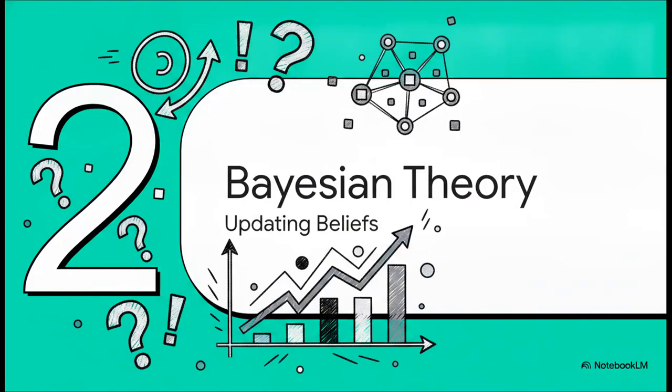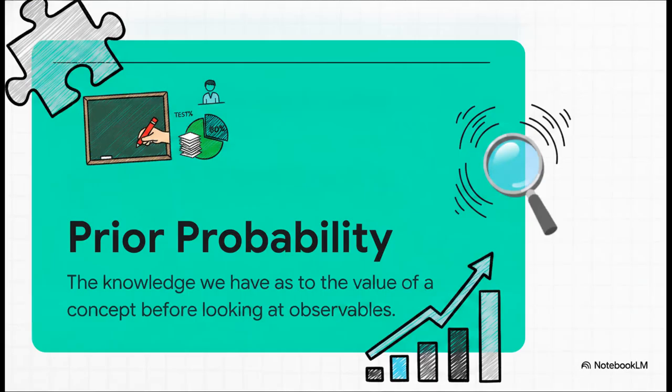Moving on along to Section 2, Bayesian decision theory. The first piece of this puzzle is the prior probability, which is essentially what we know before we even look at any new data. Imagine you're a teacher for a second. Before grading a test, you might know that historically about 80% of students pass this specific exam. That 80%, that's your prior probability. It's your baseline assumption based entirely on past experience, way before you've looked at any new evidence.